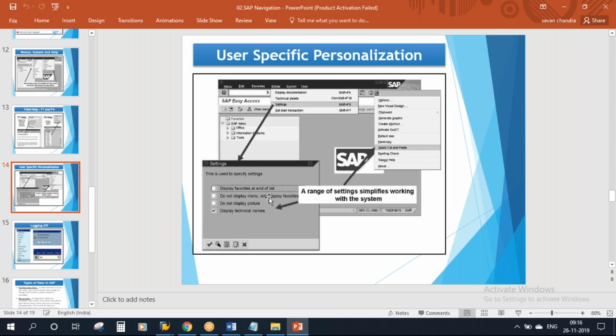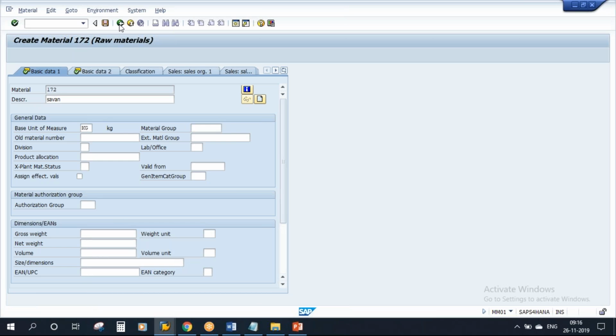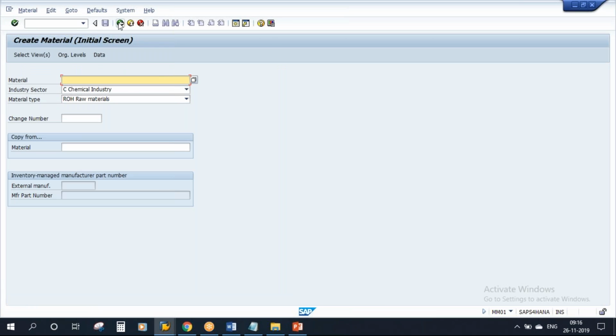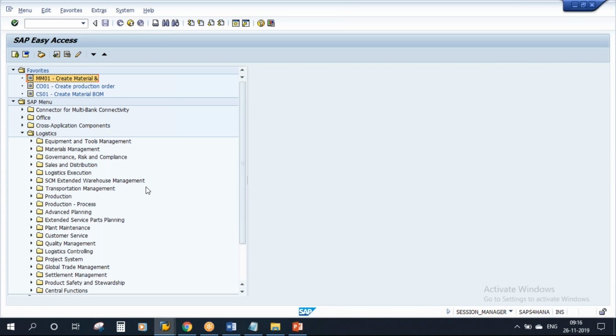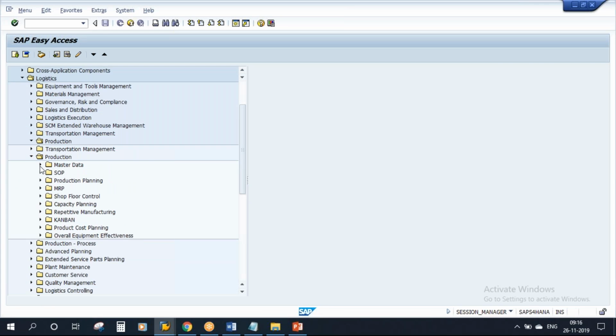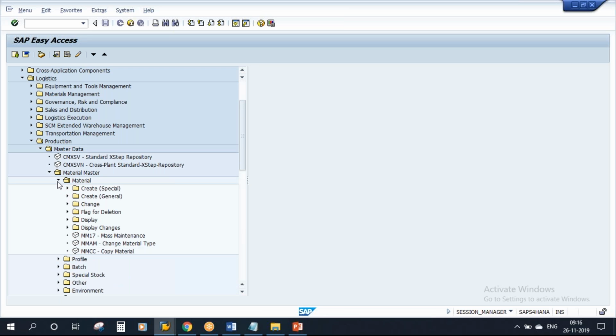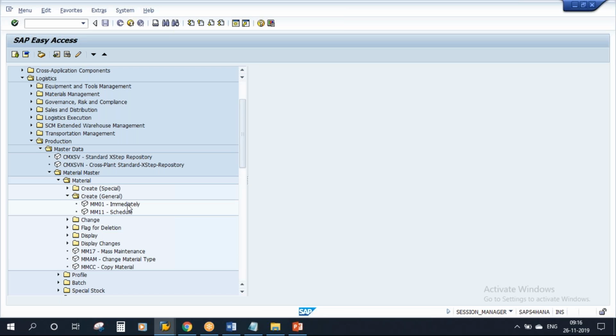When you are working on SAP, you have the option of modifying the screen layout and the screen settings. Some settings you can modify. Suppose I go to the home screen again, the SAP Easy Access screen. Here go to logistics, production, master data. Here you see, as of now, along with the transaction, it is giving you the transaction code. Every transaction, every activity will have a T code attached to it. So for creation of material, the T code is MM01.